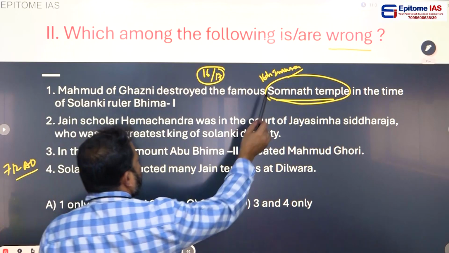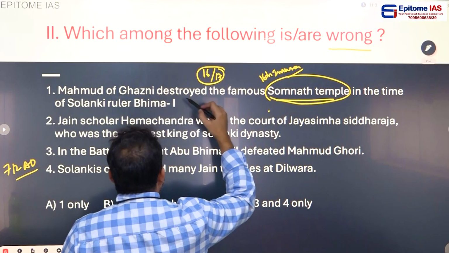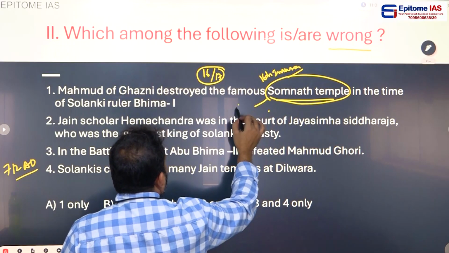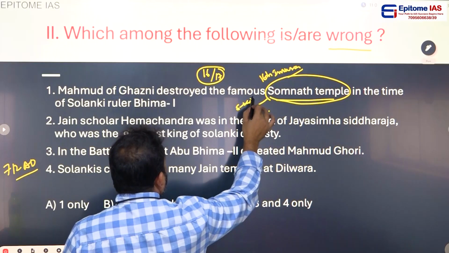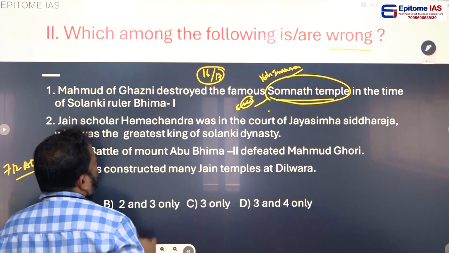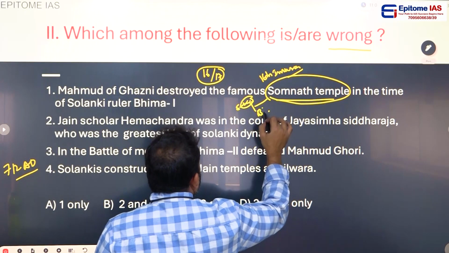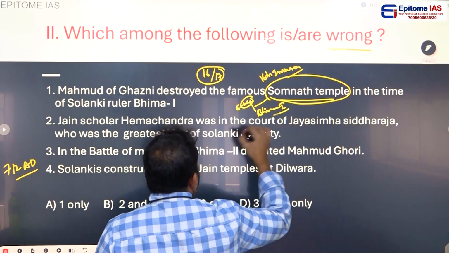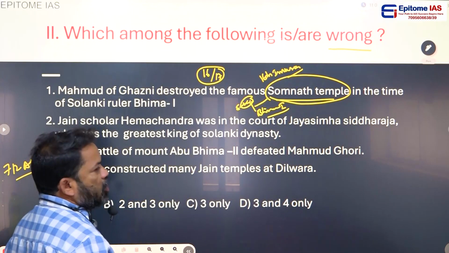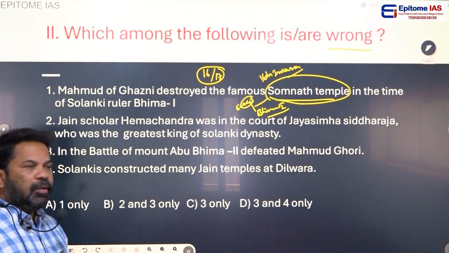And when he invaded Somanatha temple, Solanki rulers ruled Gujarat. And Bhima I was the ruler of the Solankis. The right statement. Yes.